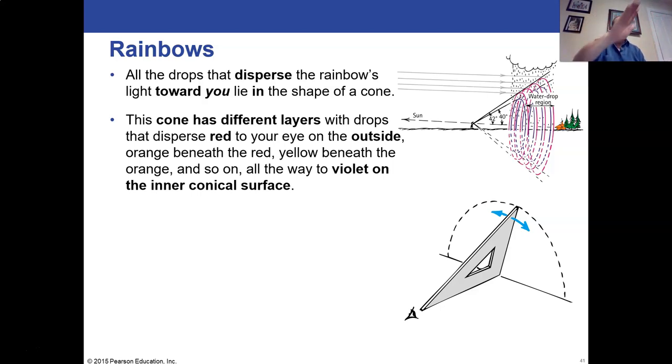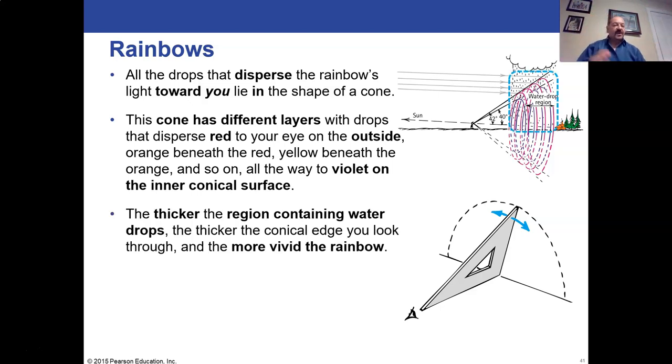You're looking as if you're looking in this bottom diagram. It's like you're looking along a straight line, and you see this arc that's really just a projection, a squeezed together version of that cone you're really looking at. So the thicker the rain area is, the drop area is, the more versions of the rainbow you're going to see stacked behind one another, and therefore the more vivid the colors will be of the rainbow. So if you see a rainbow that's barely visible, there's probably not a very thick area of water out there in the air.